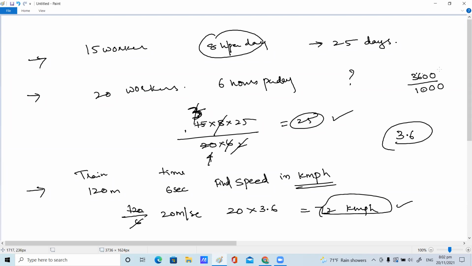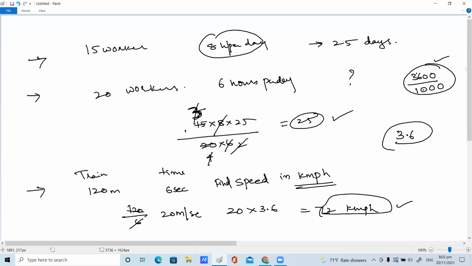So what you will get is 3.6, children, because for the time, 60 into 60 you should multiply, and here meters to kilometers you should divide with 1000, so you will get 3.6. If you just multiply with 3.6, children, the procedure is no need for you. You just multiply with 3.6 to convert meters per second into kilometer per hour. If you do the procedure-wise, it takes a lot of time, children.